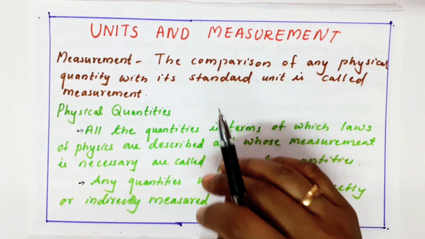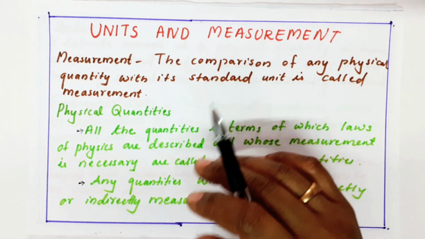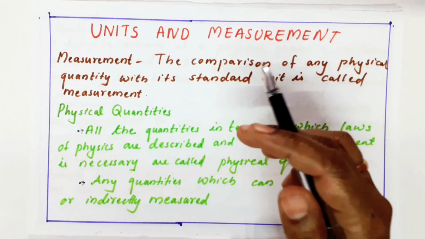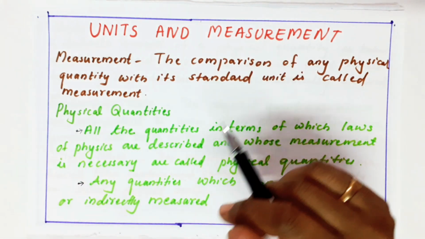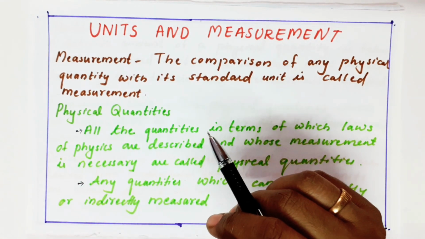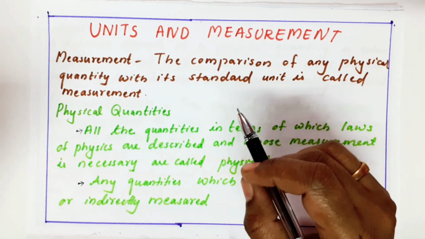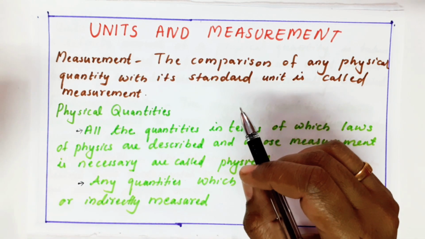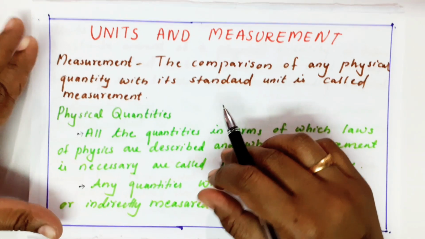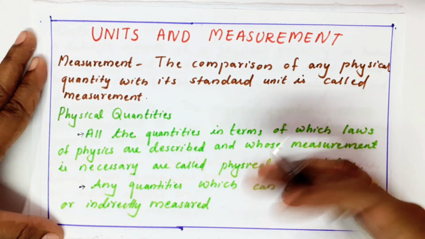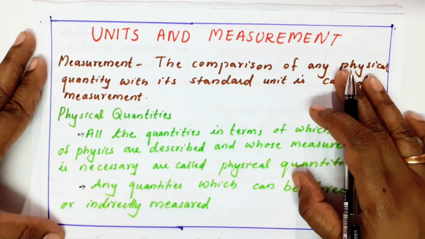Say for example, we will take the measurement of a building. We can take the measurement of a piece of cloth. We can take the measurement of some quantity of sugar. So these are called measurements, taken with a standard unit of a physical quantity. I used a word called physical quantity. What is called a physical quantity?